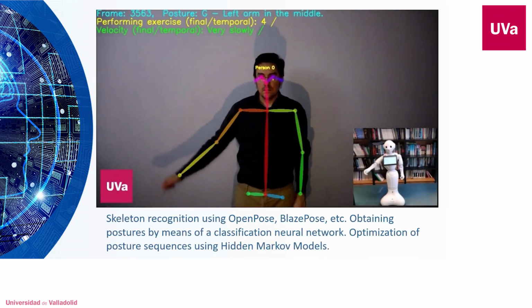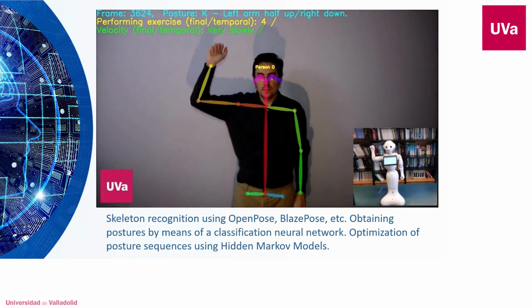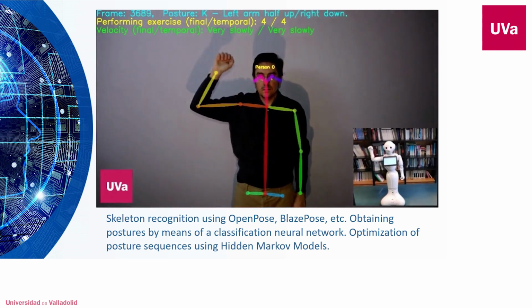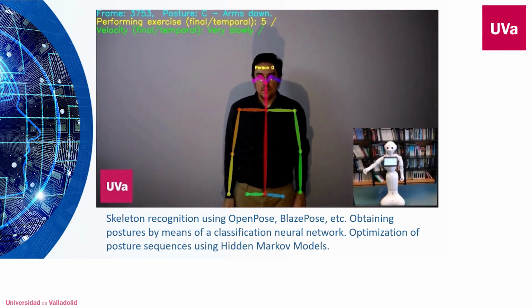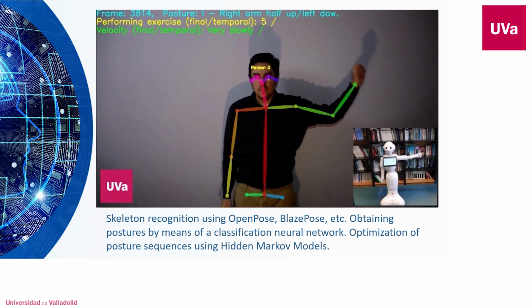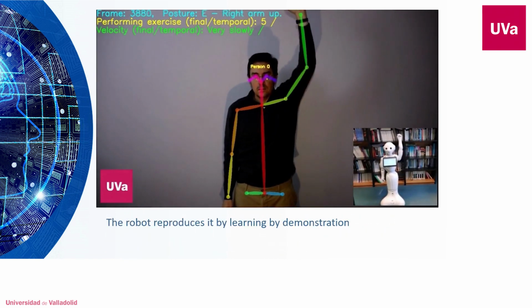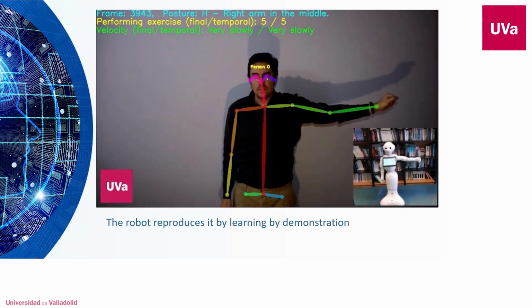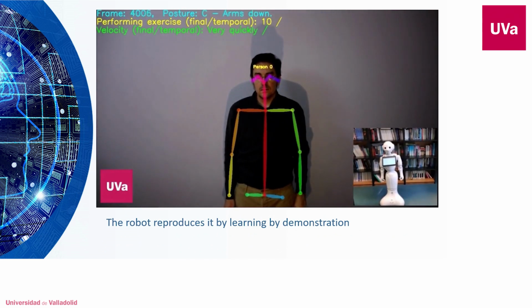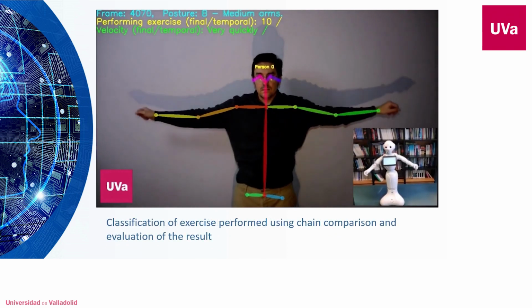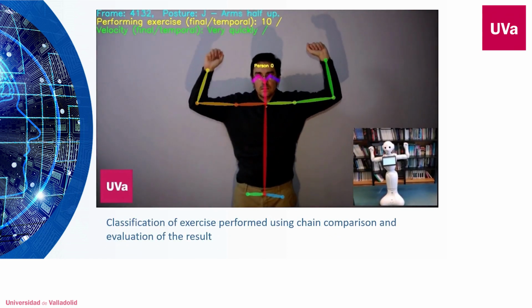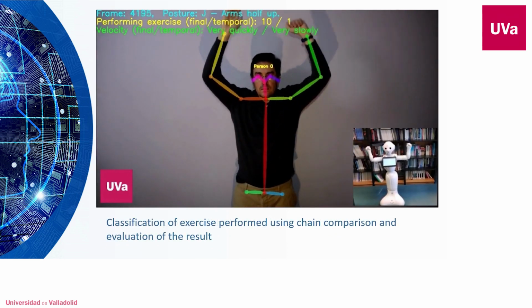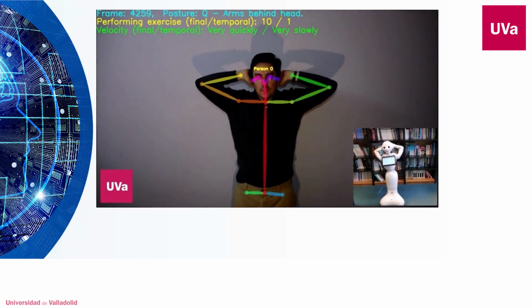For the robot learning by demonstration problem, using skeleton elicitation models, posture classification neural networks and Markov models, we obtain the sequence of postures that a person performs in an exercise. This sequence of postures is transformed into an animation sequence that a robot reproduces. Our research has also evaluated how to detect the exercise through string matching, as well as the evaluation of its performance.